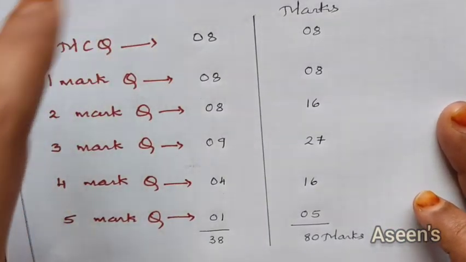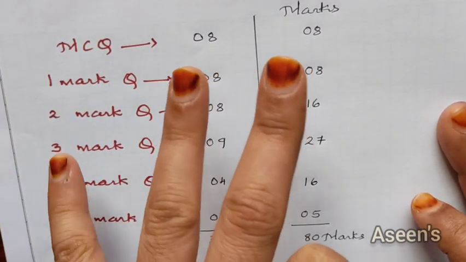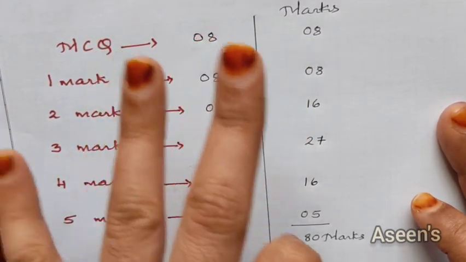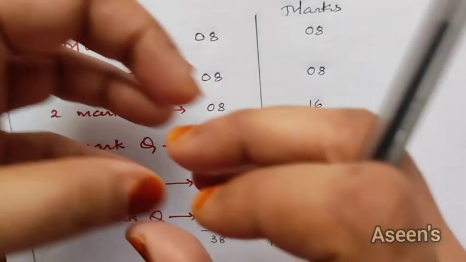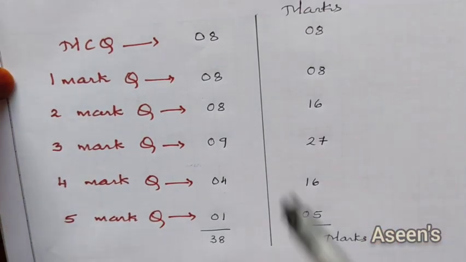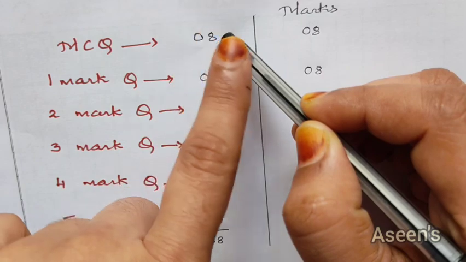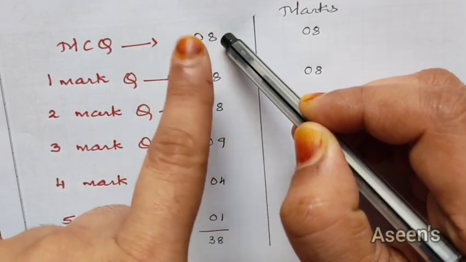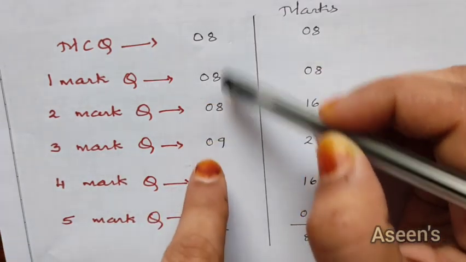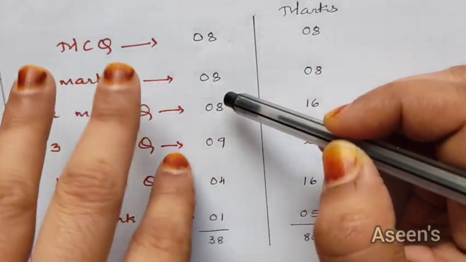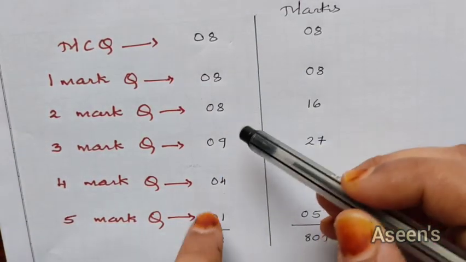Now as I said, our paper is going to be divided under 3 categories: part A, part B and part C, for physics, chemistry and biology respectively. So these questions are once again divided into 3 categories. Now 8 cannot be divided under 3, so it has to be either 3, 3 and 2, or 4, 2, 2, something like that. Similarly over here also, since this cannot be divided by 3, they are going to divide it into 3, 3, 2 or 4, 2, 2.